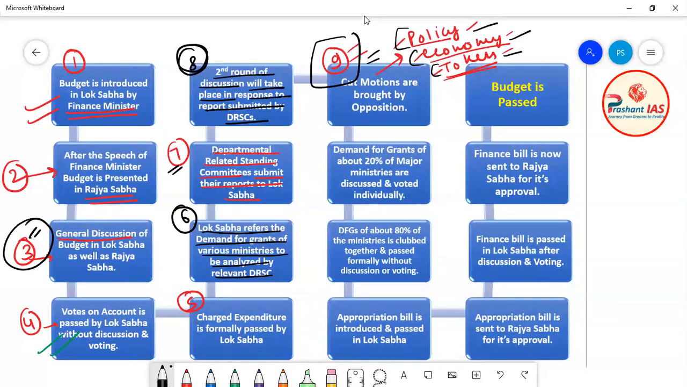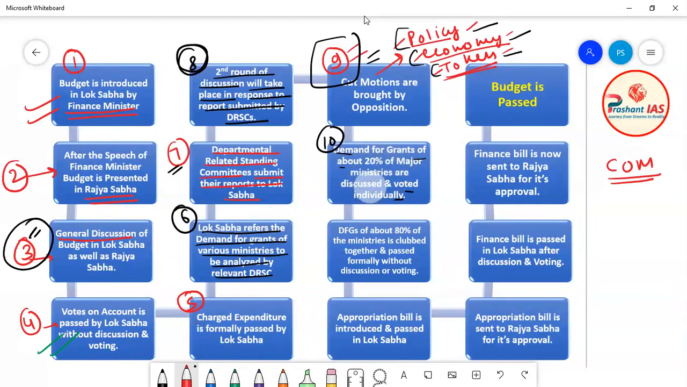Now friends, after that, what is the 10th step? Then the demand for grants of about 20% of major ministries are discussed and voted individually. Now what does it mean? In our council of ministers, which is basically the executive, some ministries are called major ministries. Major ministries basically means they are big ministries.